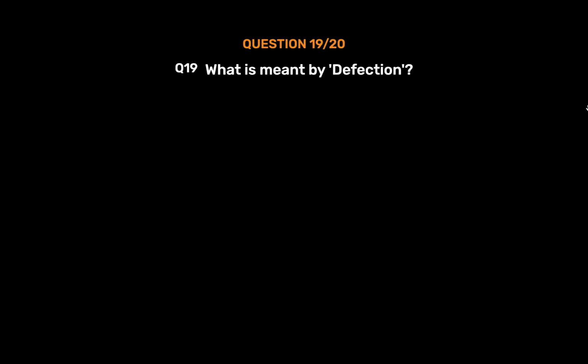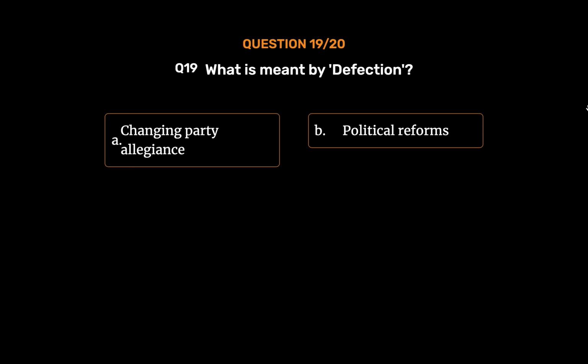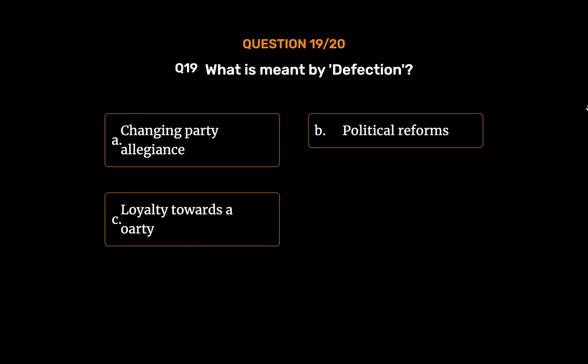Question number 19. What is meant by defection? Option A. Changing party allegiance. Option B. Political reforms. Option C. Loyalty towards an authority. Option D. None of these. The correct answer is Option A.